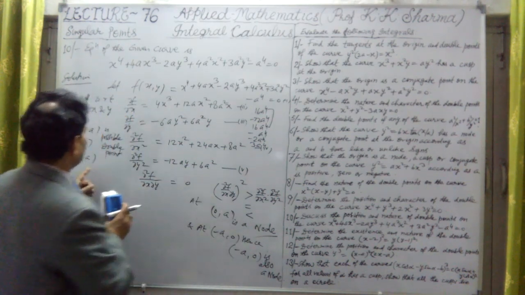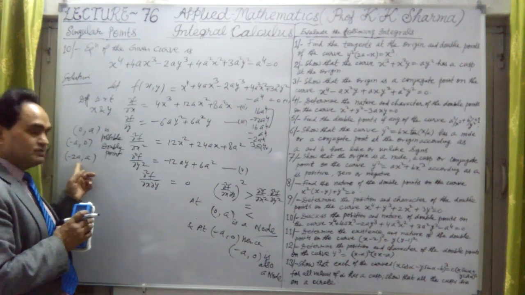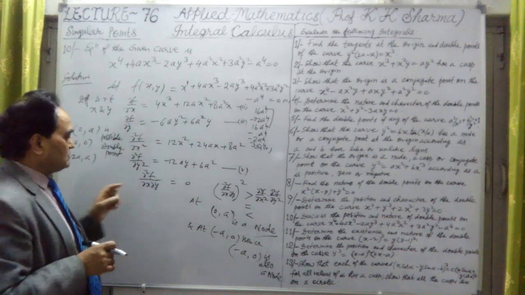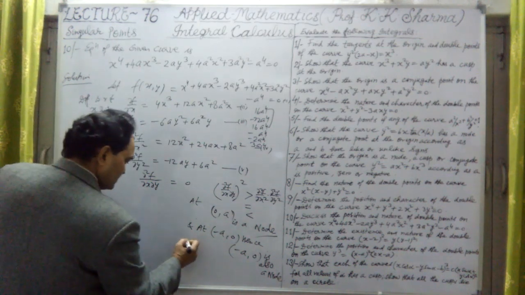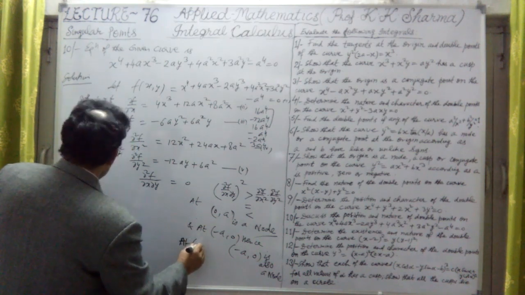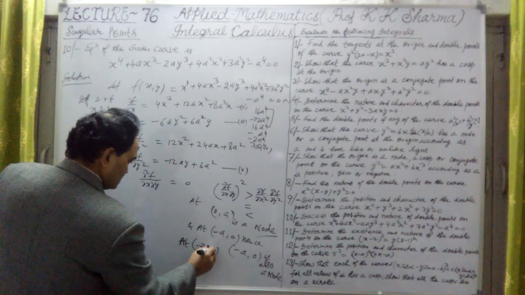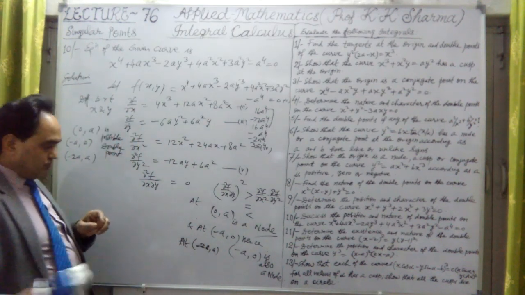Now let me talk about the last point, the third point, which was also possible, because this was satisfying the given equation of the curve. So let me take minus 2a and a. What was the possibility?